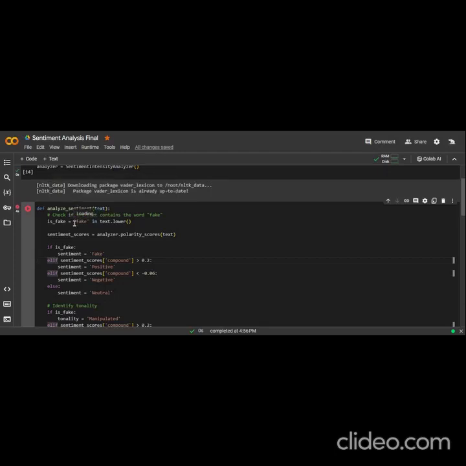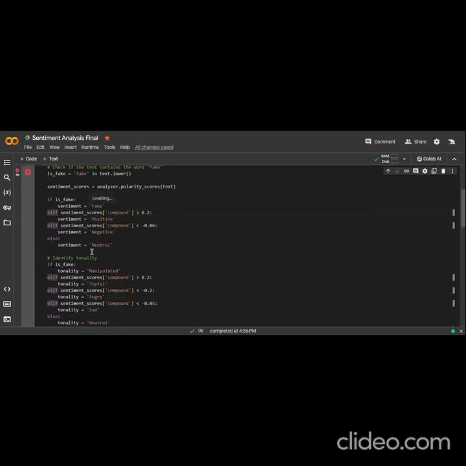So if the review contains the word fake, then it means that the product or service used is misleading. So it will directly mark it as fake. It will analyze its polarity scores, and if the score is above 0.2, it's a positive review. If it's less than minus 0.05, it's a negative review, and in between, it will be a neutral review.